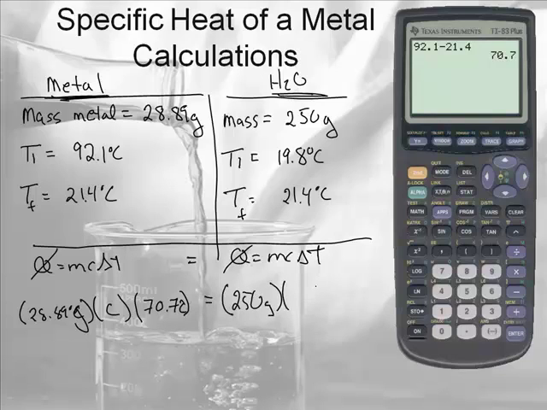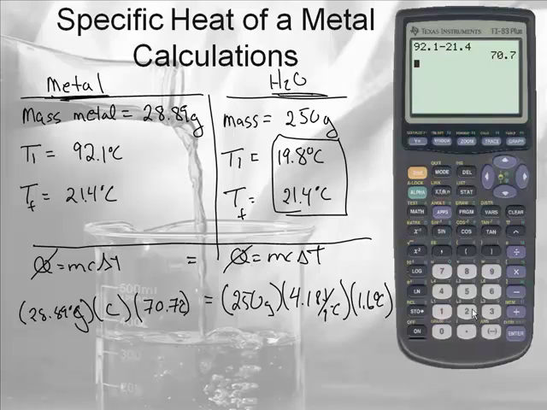And that's going to be equal to the mass of the water, which is 250 grams, times the specific heat of the water. Now we do know that number: 4.18, always and forever. 4.18 joules per gram degrees Celsius. And the change in temperature went from 21.4 to 19. I can do that in my head. 1.6 degrees Celsius.